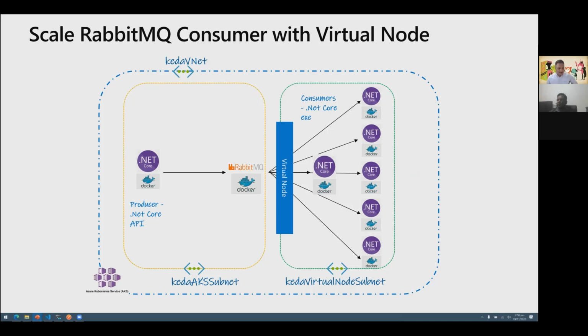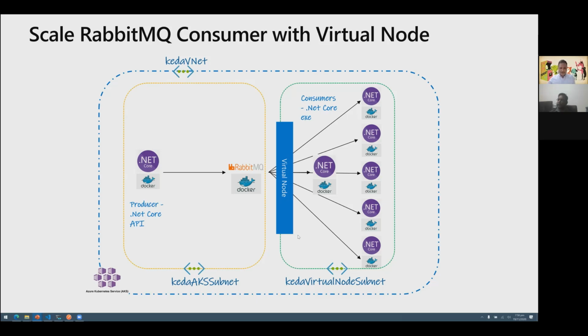This is a .NET Core API. And then there is a .NET executable, which consumes those messages in a batch. And this is deployed onto a Kubernetes cluster on Azure Kubernetes Service. And I use a feature called Virtual Node, which allows me to schedule the workload specifically on Azure Container Instances.